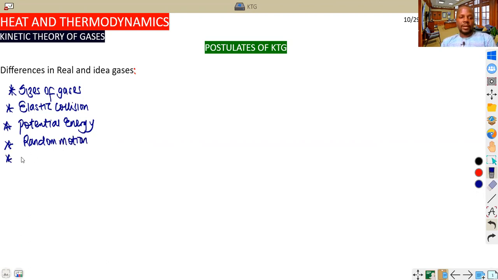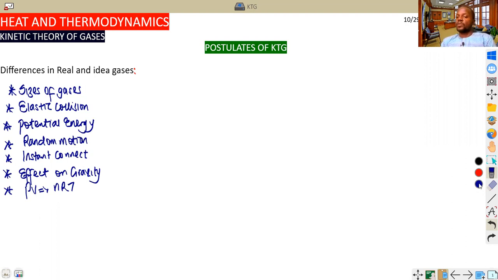The fifth point we can write is the instant connection. The sixth point is about the effect of gravity, the gravitational effect. And the seventh, which is the last postulate, is the famous PV = nRT.